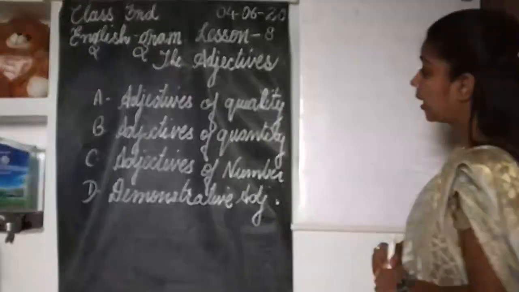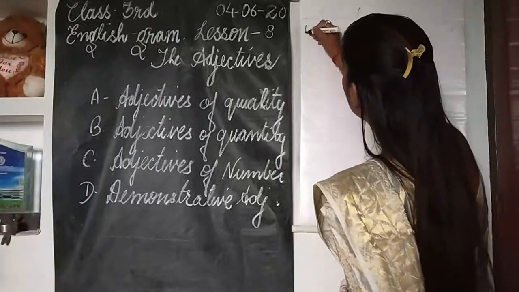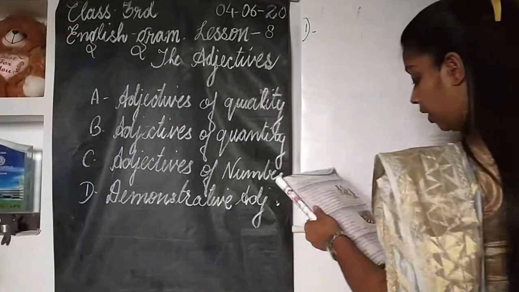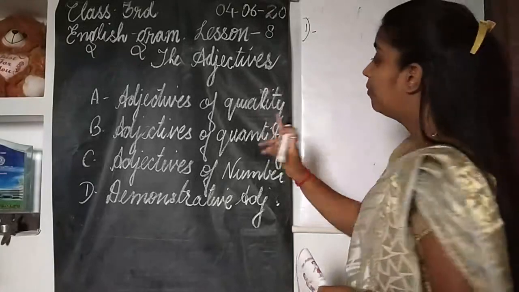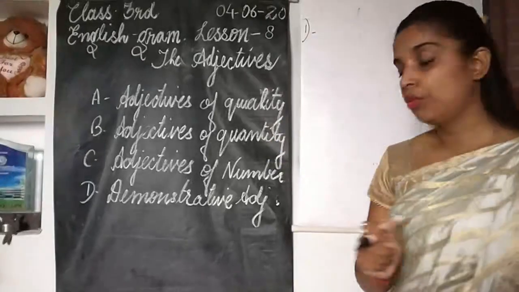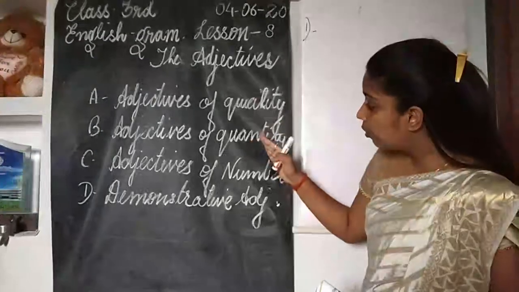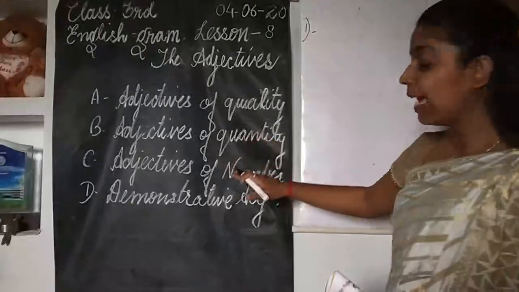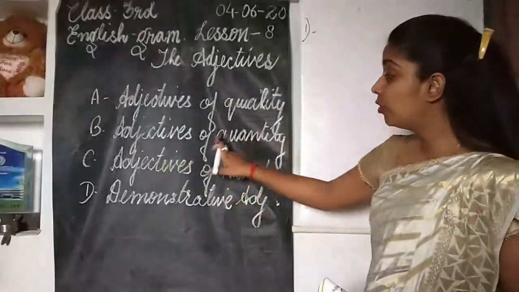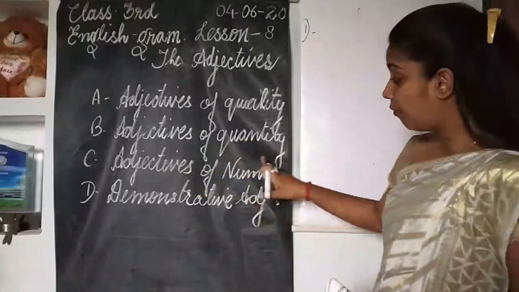Now here again I am going to give you a few examples. I will write down a few sentences and then I will make you understand. Before that, children, one thing more I want to tell you: how to discriminate between adjectives of quantity and adjectives of number.